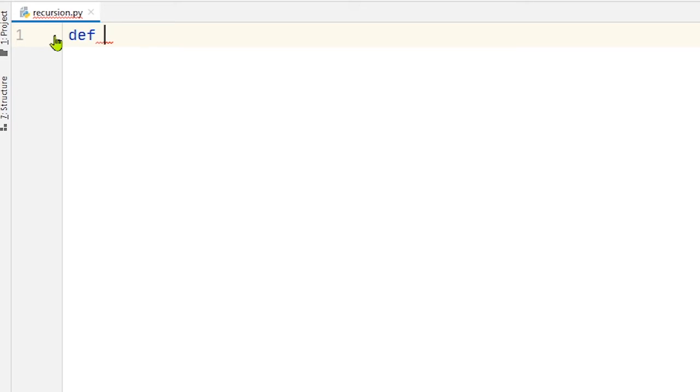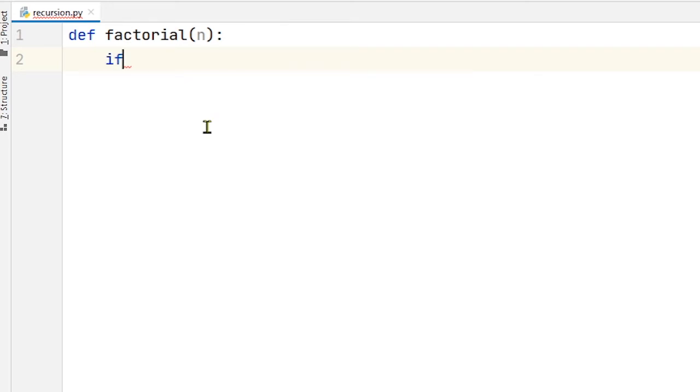To find the factorial of a given number, I create a function named factorial and want to calculate the factorial of n. So n is passed into this function as an argument. As I told you, to write a sensible recursive code, there must be a base case, that means when the function terminates.